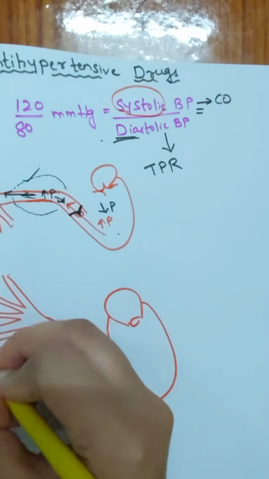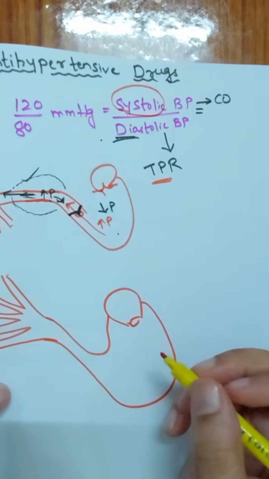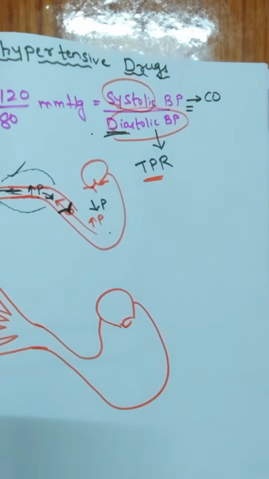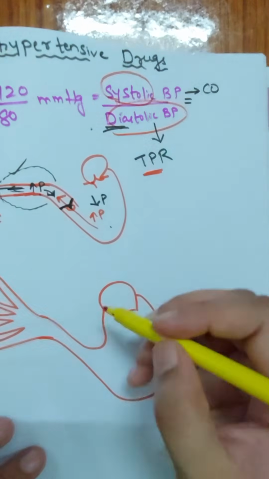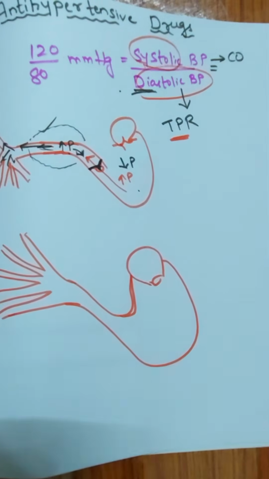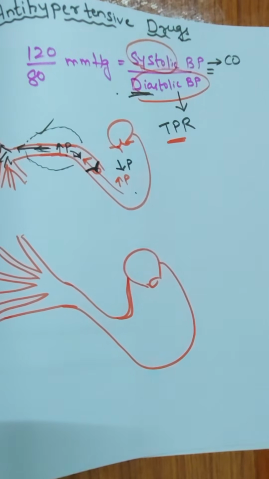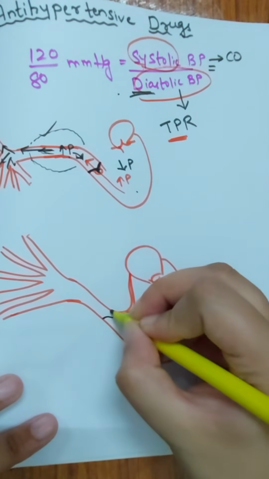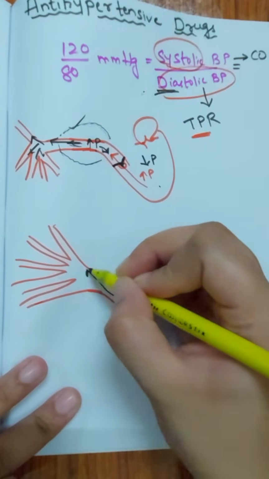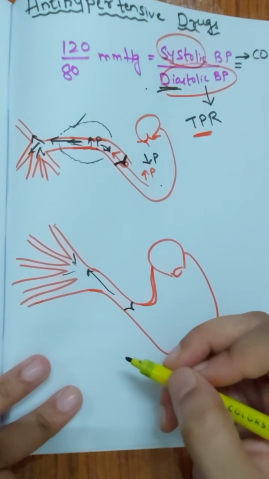So first of all, we should know what is meant by total peripheral resistance, and diastolic blood pressure mainly depends upon the total peripheral resistance. Okay, so during diastole, what was happening? Yes, the ventricles were relaxing. Because of the relaxation of the ventricle, first of all, the aortic valve will be closed and the blood is forced to move forward towards these branches of the arteries.